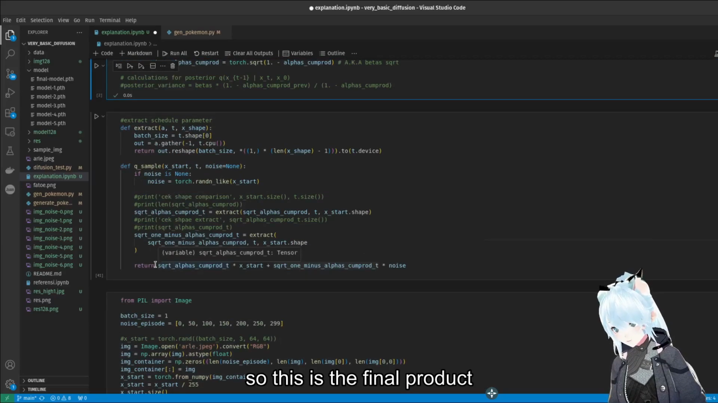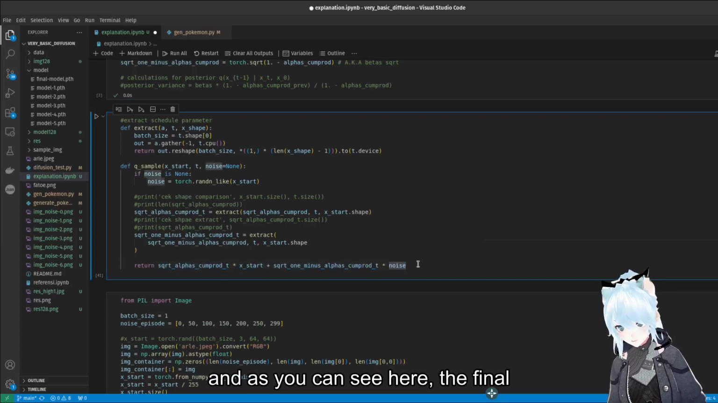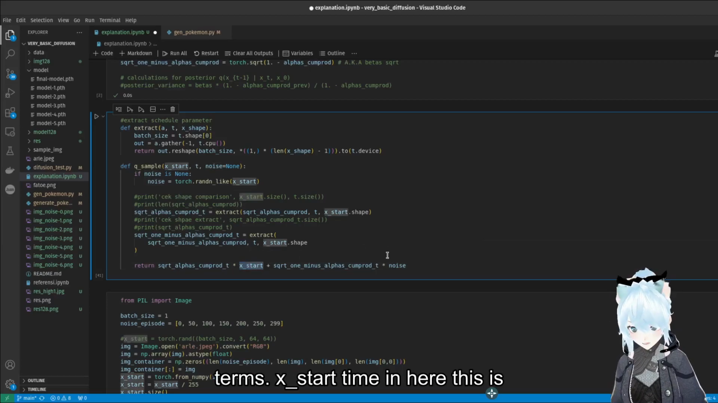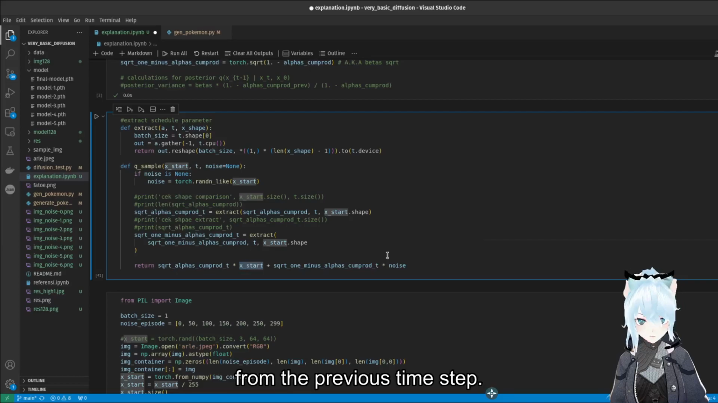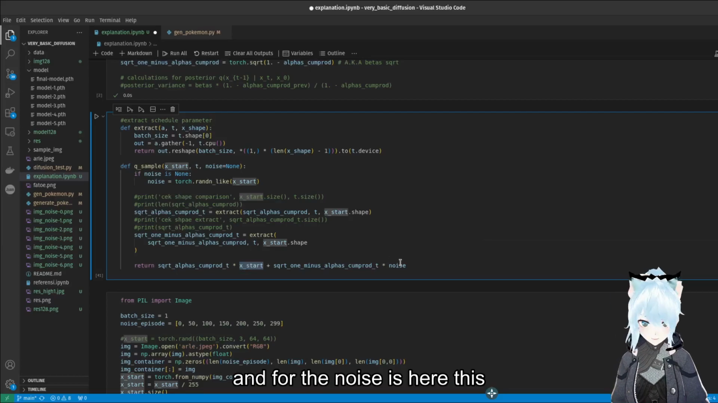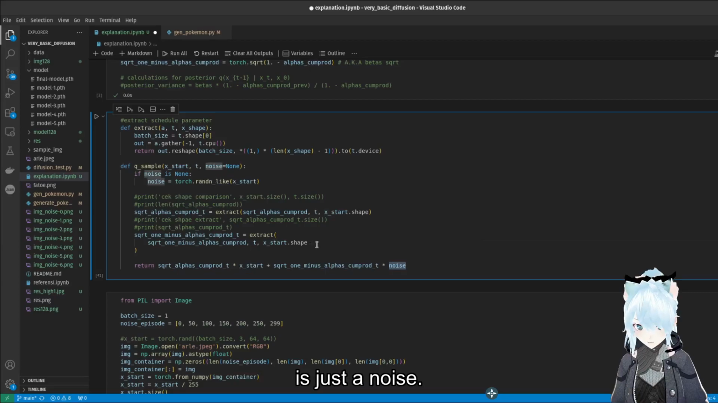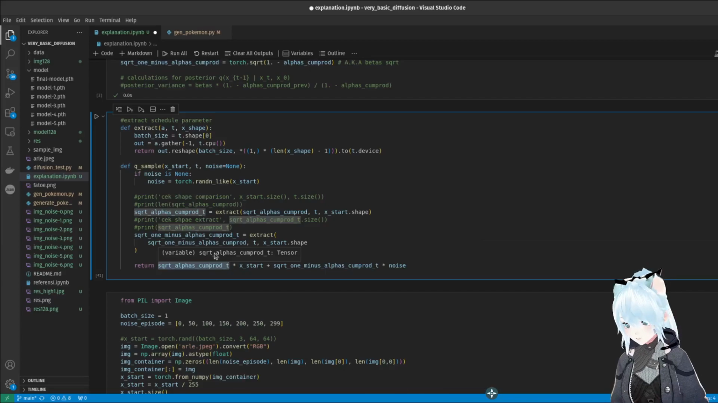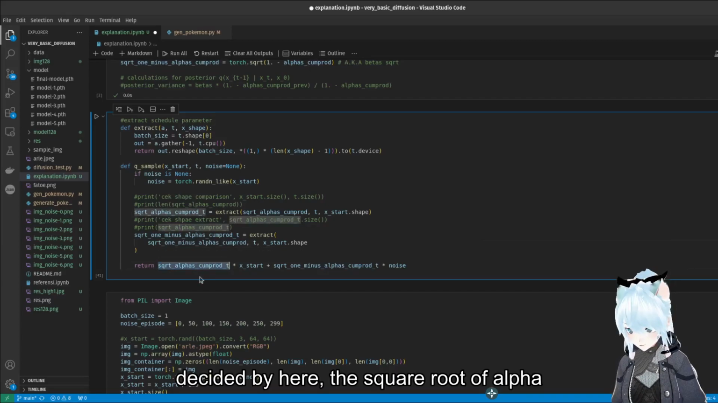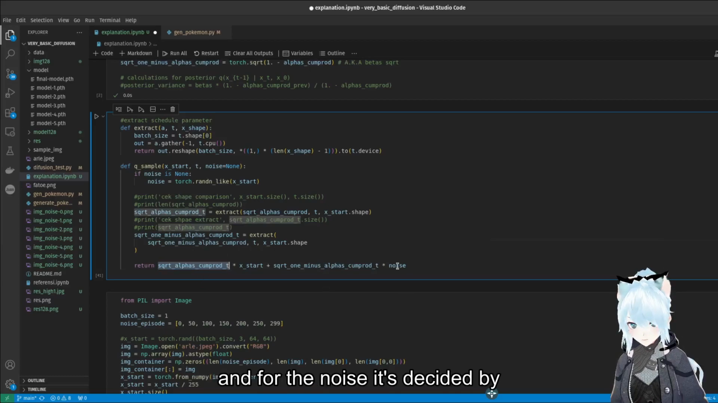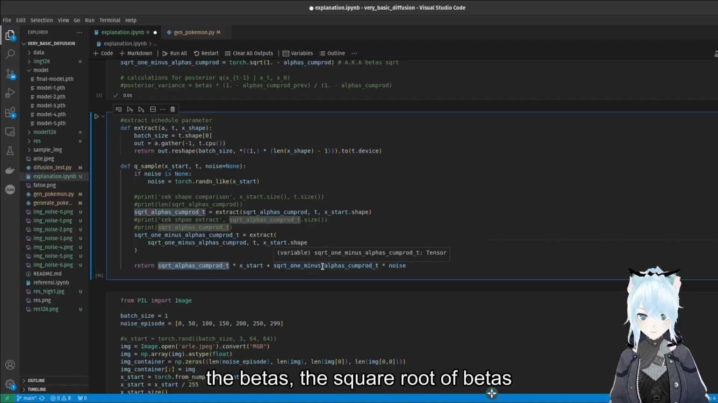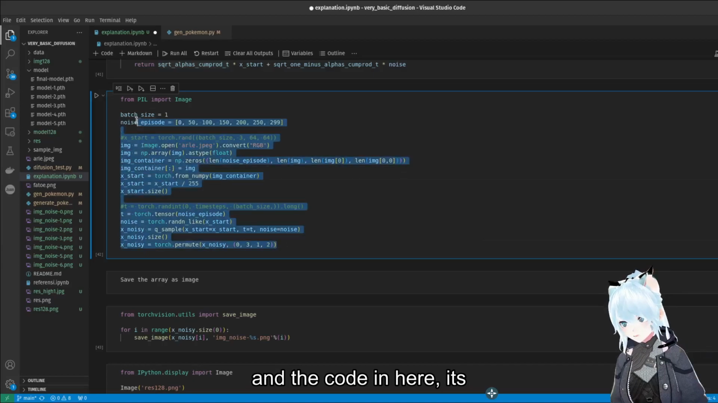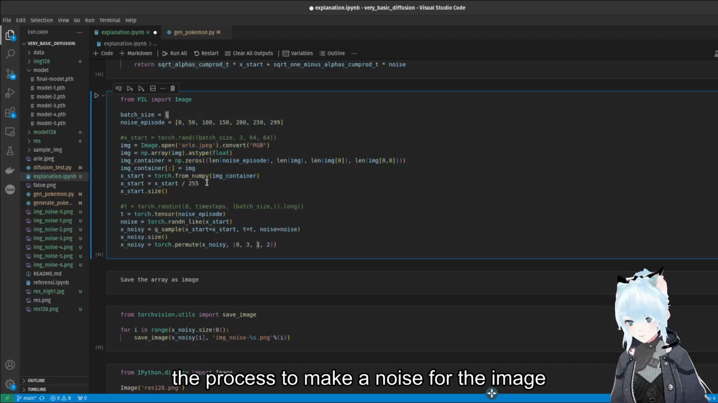So this is the final product, and as you can see here, the final product has two terms. Extract in here, this is the original image or the image from the previous time step, and for the noise is here. This is just noise. So the portion of the original image is decided by the square root of alphas, and for the noise it's decided by the square root of betas. And the code in here is the process to make a noise for the image.